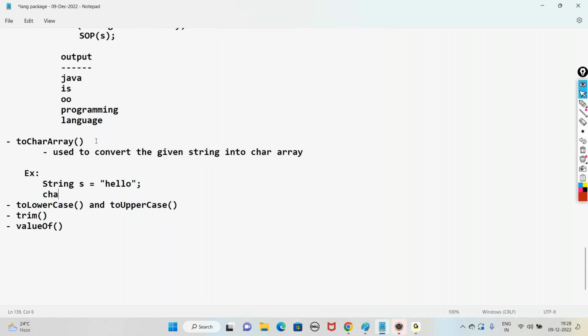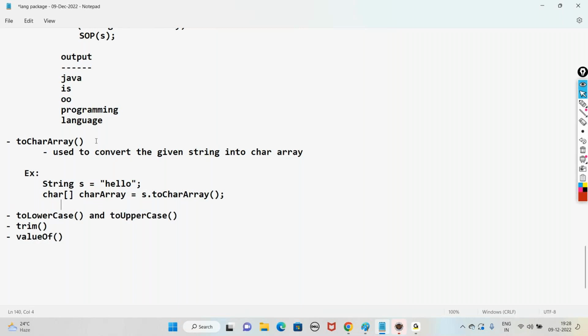Then if you write a char array equal to s.toCharArray, when you call the method s.toCharArray, it's going to create a character array with these values. Each character of your string will become a character in your array.